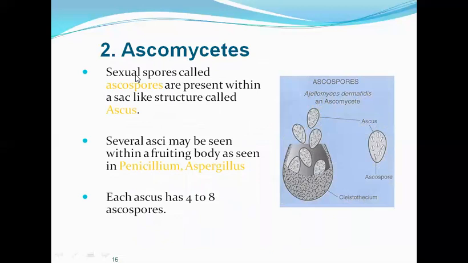Next we have the sexual spores of ascomycetes, which are called ascospores. These are present within a small sac-like structure which is called the ascus. So this is the ascus, a sac-like structure, and inside the ascus there are ascospores present. Several asci may be seen within a fruiting body, as seen in Penicillium and Aspergillus. Each ascus has 4 to 8 ascospores.